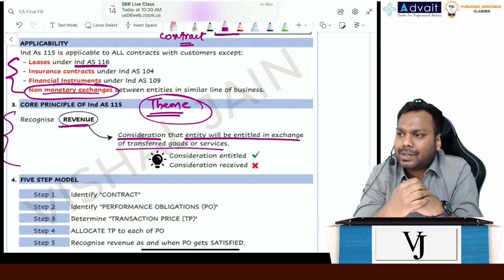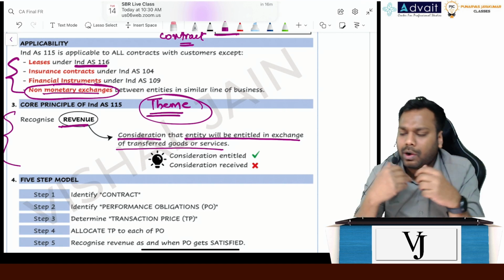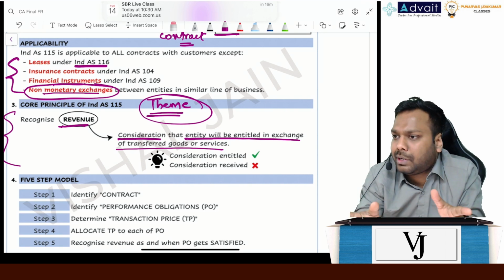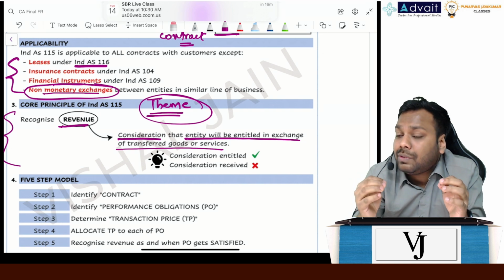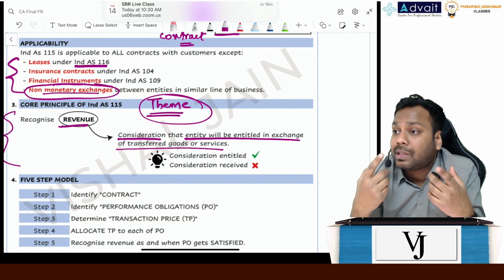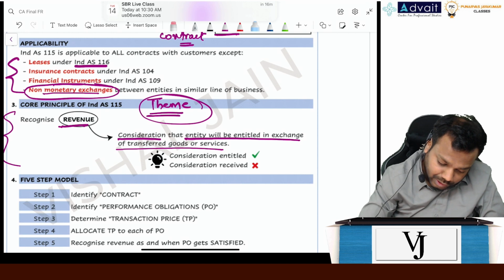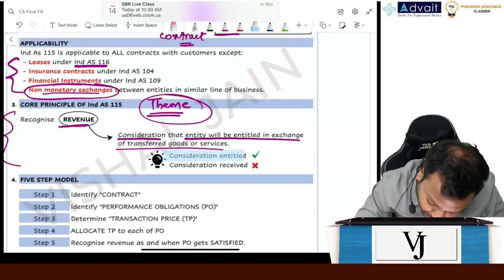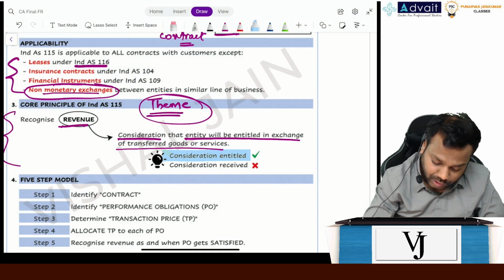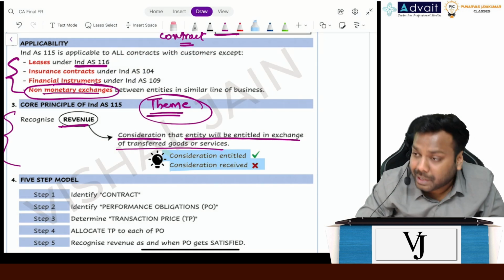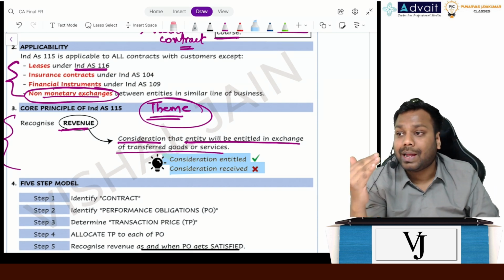But the standard says it doesn't matter when you have received the money, whether you have received it or not, or when you will receive it. What matters is the amount you are entitled to receive for the services or goods that you have transferred. That's the reason you should see here: the consideration to which you are entitled is what matters. The consideration that you have received doesn't matter.